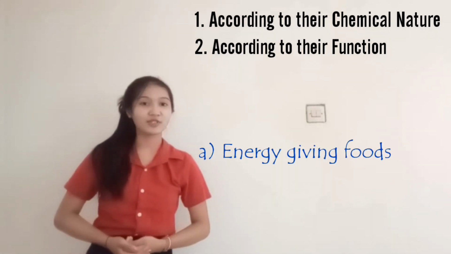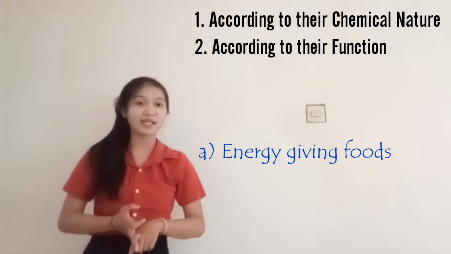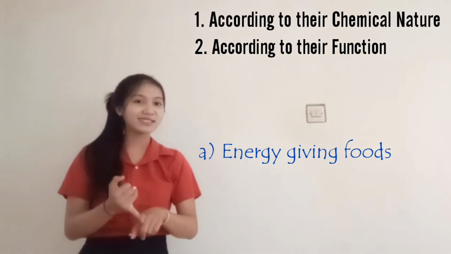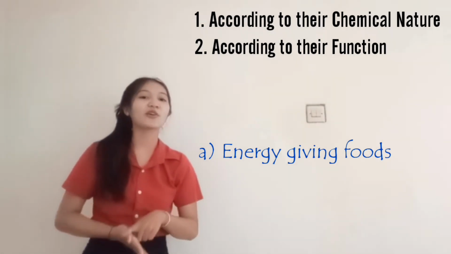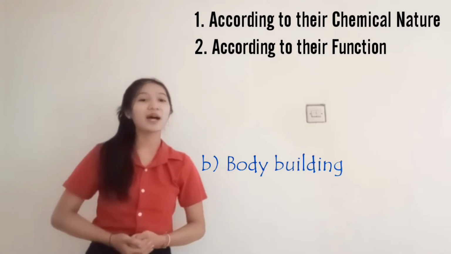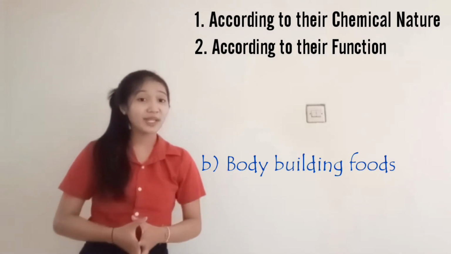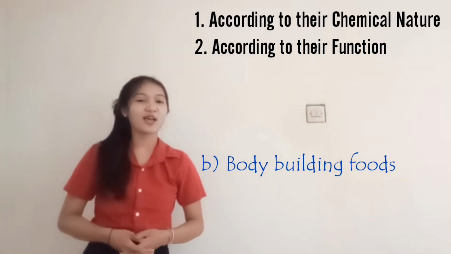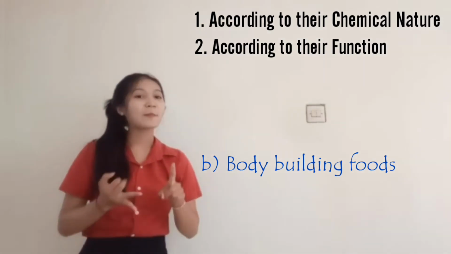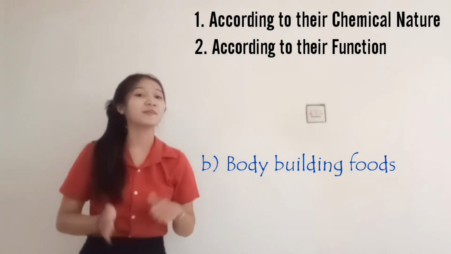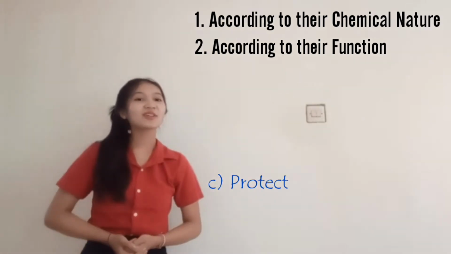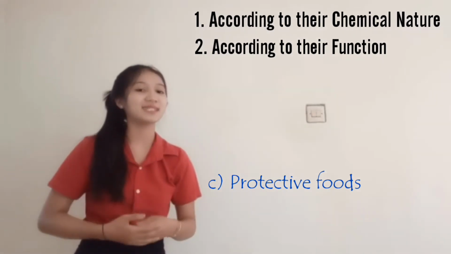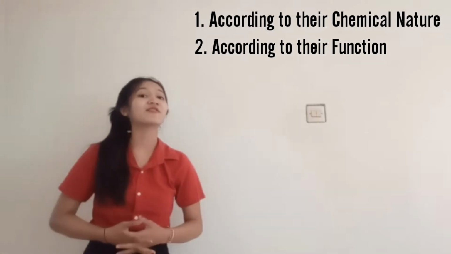A. Element-giving food. The carbohydrate, fat, and proteins are considered as calorie nutrients. For example are rice, bread, potato, sugar, oil, and butter. And B. Body-building food. They are protein, fat, and carbohydrate because they are nutrients for body tissues. For example are fish, meat, chicken, egg, nut, and milk. And last, protective food. They are vitamin and mineral because they can protect us from various diseases. For example, some fruit and vegetable.